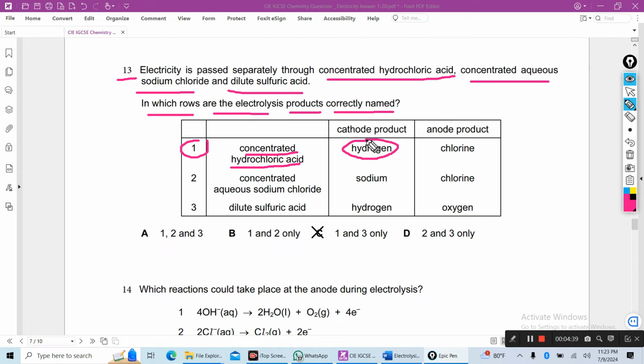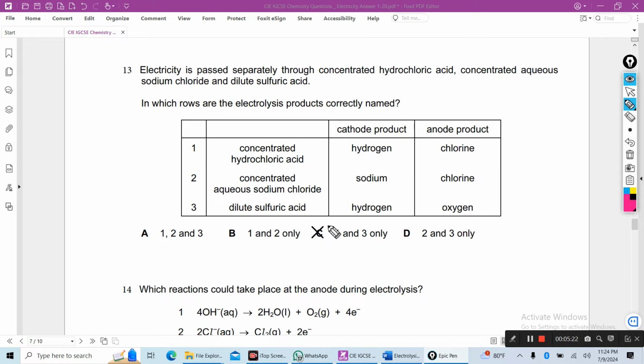Hydrogen ions gain electrons to produce hydrogen. At the anode, chloride ions lose electrons and are oxidized to produce chlorine, Cl2. So 1 is the right answer.